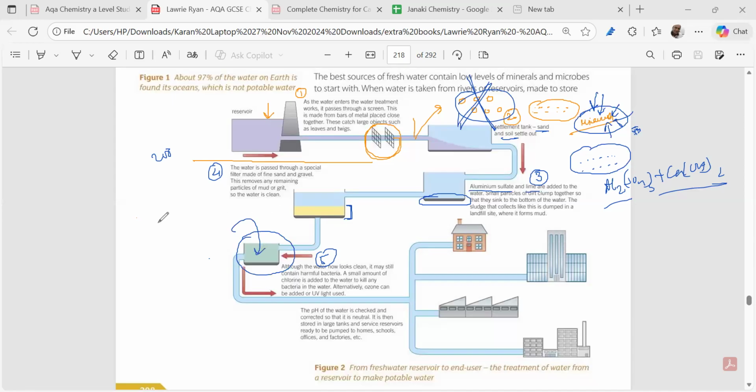See, there are 3 things you can add over here to kill the bacteria. First is that if the council has an ample amount of money, then they add ozone, right? Ozone is much safer. If the council or any country does not have that fund, they use chlorine. Chlorine is a toxic chemical, right? It will kill any living microorganism if added above a certain concentration.